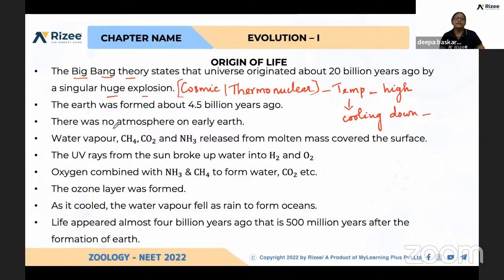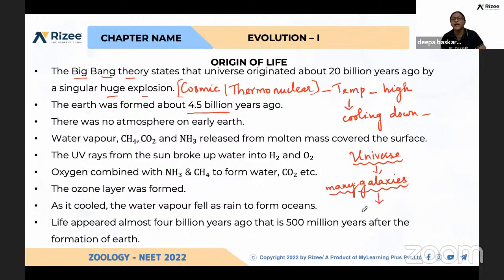But exactly, the earth was formed about 4.5 billion years ago, and during the time of formation of earth, there was no atmosphere. And first the universe formed. What do you mean by universe? The universe comprises so many galaxies. So what do you mean by galaxies? Universe has so many galaxies.